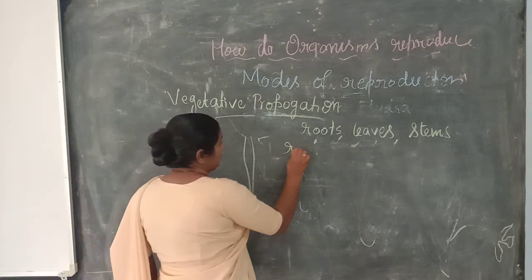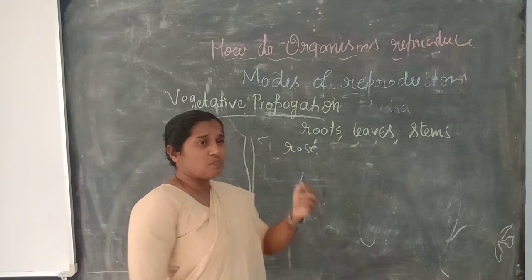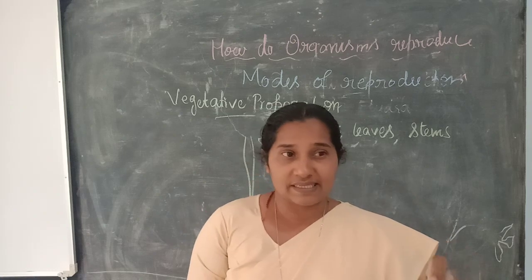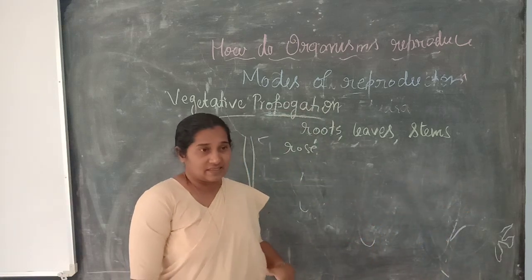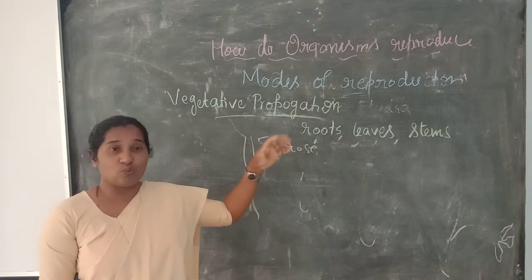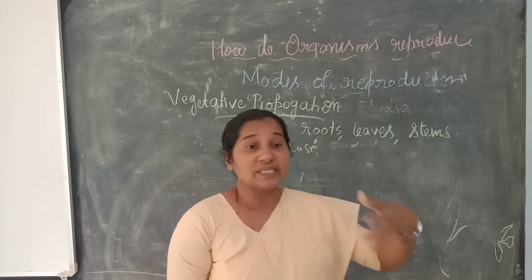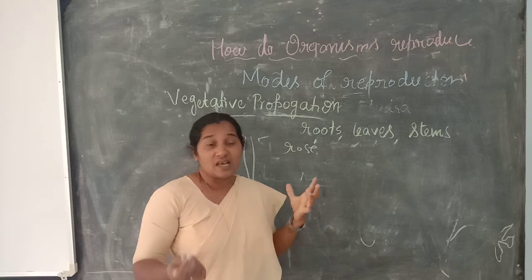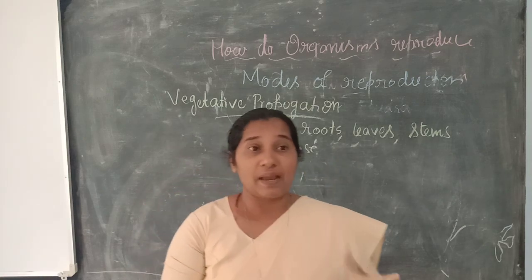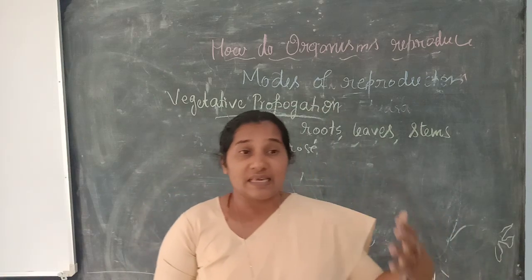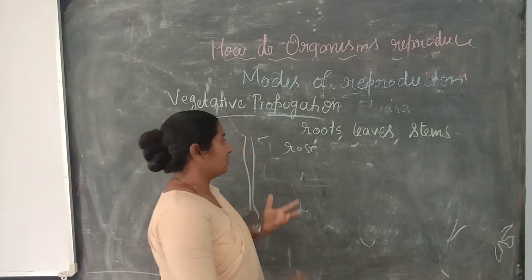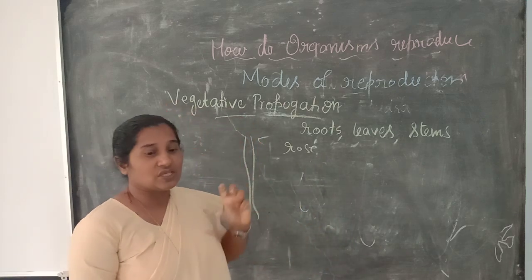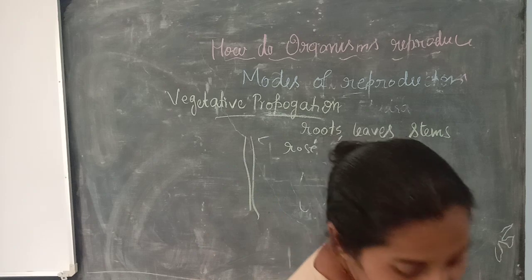You take the rose plant, you cut a small stem and you plant it somewhere else. After a few days, when you water it and manure it, that rose can grow into another adult plant. And you take hibiscus, and if you cut the stem and plant it somewhere, it is able to grow into another individual. So we call it vegetative propagation.